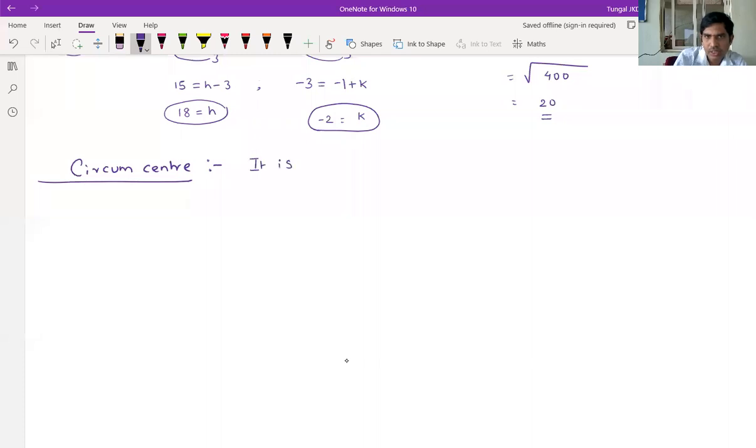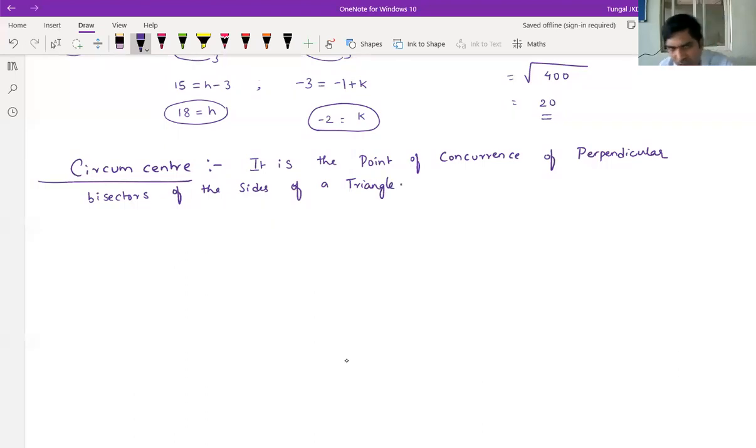Definition: the point of concurrence of perpendicular bisectors of the sides of a triangle.